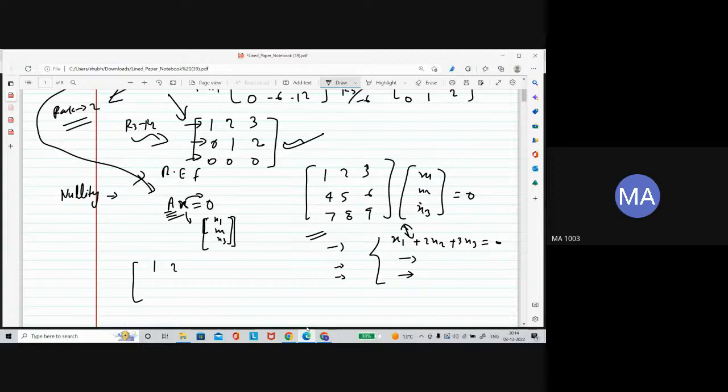So you have this, the row echelon form of this matrix. This is 0, 0, 0. This is x1, x2, x3.